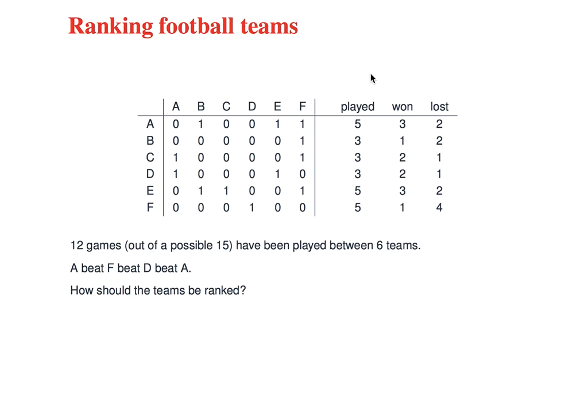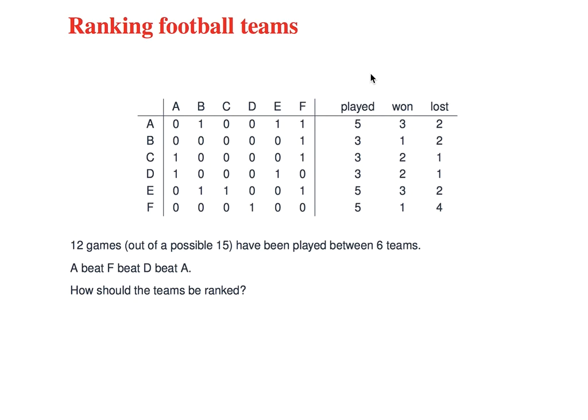So team A and E, they each won 3. They could argue that they're the best. But then team A might say, well, yes, but I beat E, therefore I'm better than you. And you can imagine that the arguments could just go on and on forever. In addition to which, team A beat team F, F beat D, and D beat A. So there's no clearly superior team that dominates all the others, and that will almost always be the case in a well-matched league. So can we do a more mathematical approach?